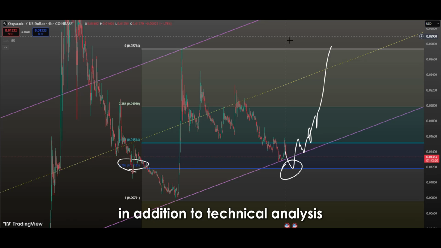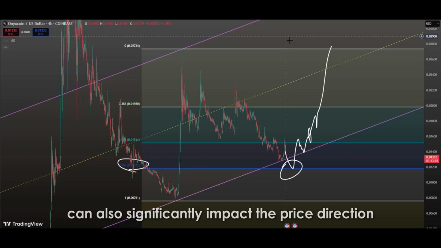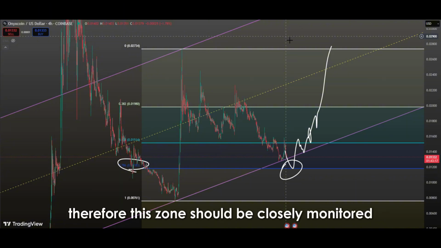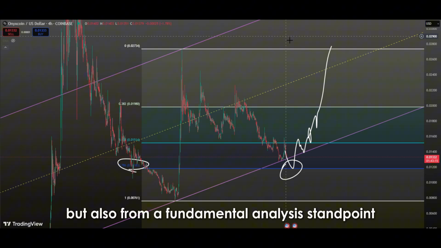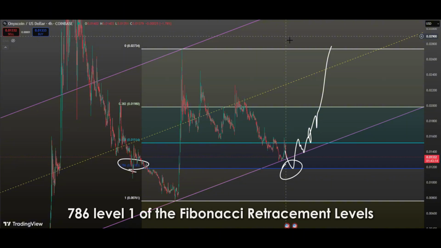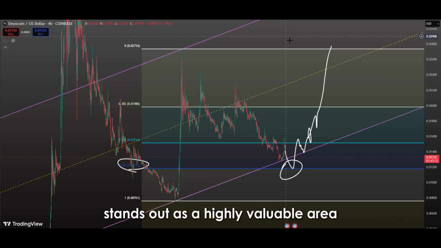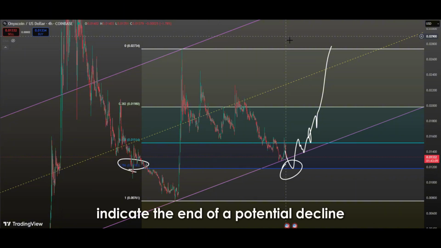In addition to technical analysis, any news flow or macroeconomic data released around this level can also significantly impact the price direction. Therefore, this zone should be closely monitored not only from a technical perspective, but also from a fundamental analysis standpoint. In conclusion, the 0.786 level, one of the Fibonacci retracement levels, stands out as a highly valuable area in technical analysis. A pullback to this level may indicate the end of a potential decline and the beginning of